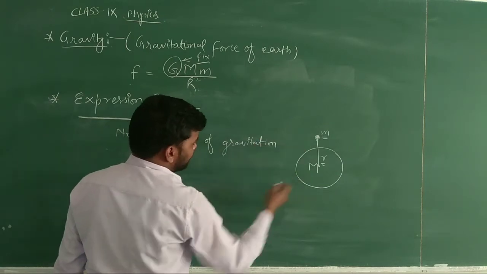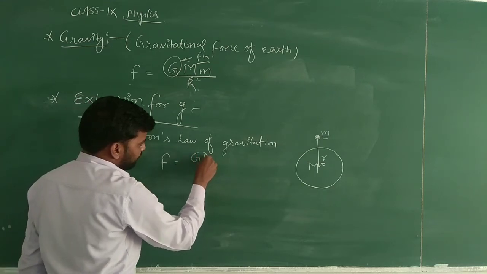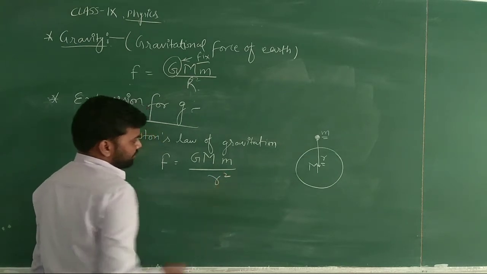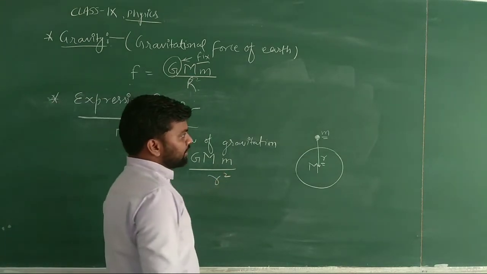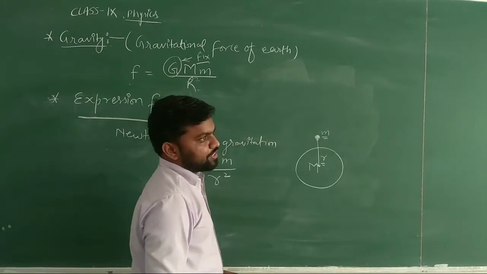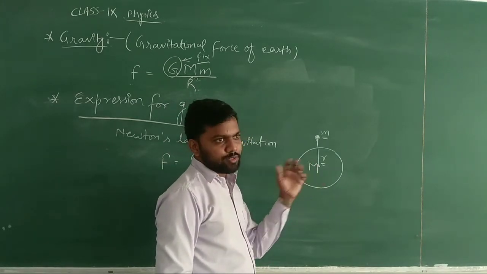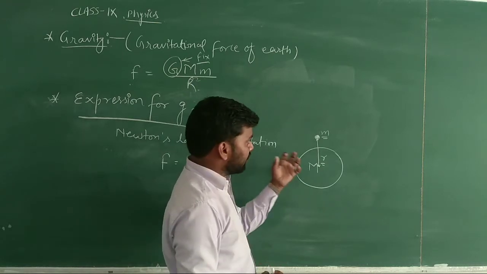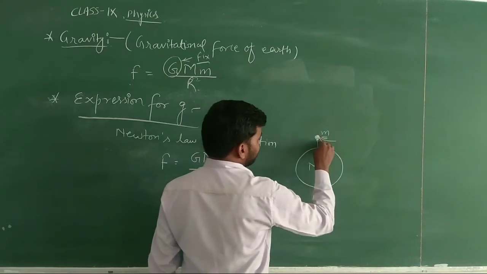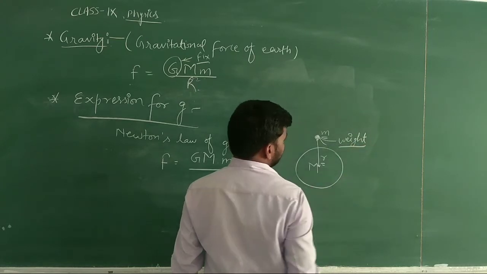we know that the force between two objects, that is capital F, will be equal to G, mass of earth into mass of object, upon the distance between them, that is r square. Now we also need to know that earth attracts every object toward itself, अर्थ किसी भी ऑब्जेक्ट को अपनी तरफ खींचती है। तो जिस फोर्स से अर्थ हम सबको अपनी तरफ खींच रही है उस फोर्स को हम क्या बोलते हैं? वो फोर्स एक्चुअल में होता है वेट ऑफ द ऑब्जेक्ट। Okay, that force is known as weight of the object